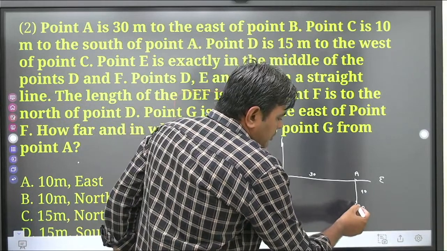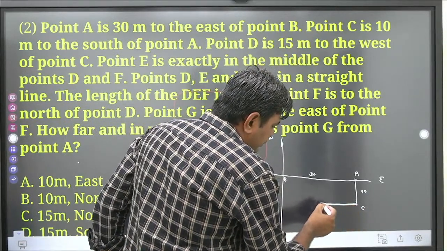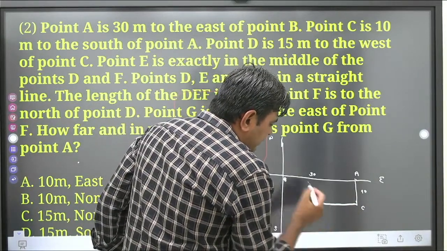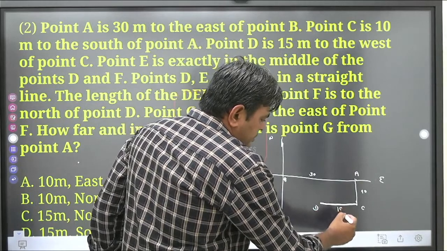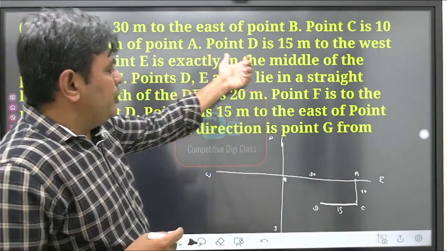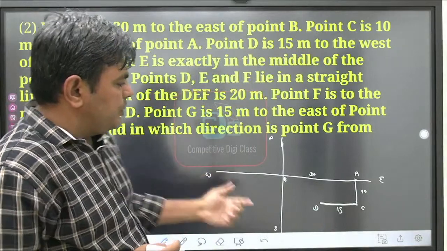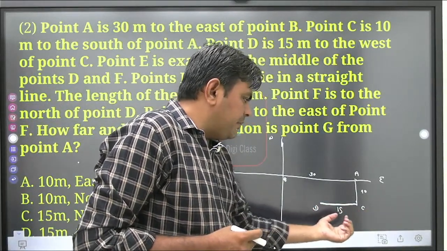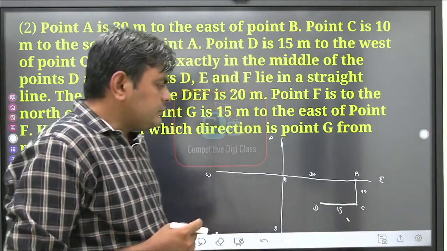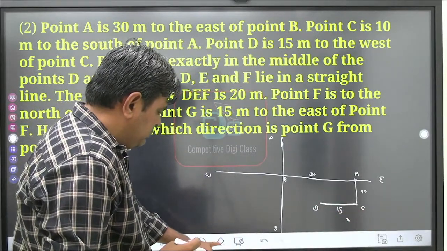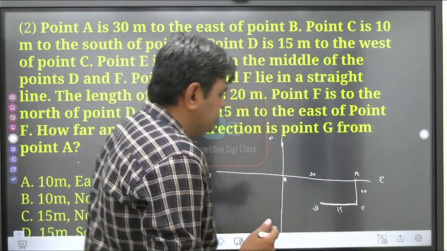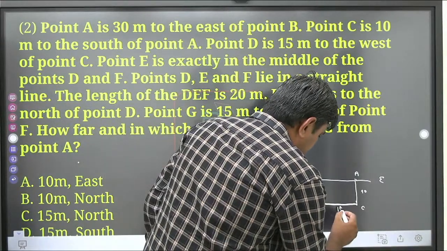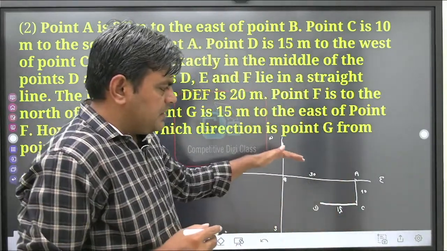So now they are talking about point D, that is 15 meter in west direction. So this is west direction, so point D should be here. This is 15 meter. Point D is 15 meter to the west of point C. From this, D is in west direction, 15 meter from point C. Okay, this is 30, it is 10 and 15.